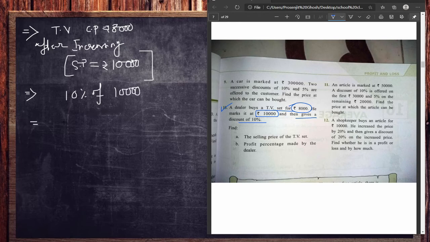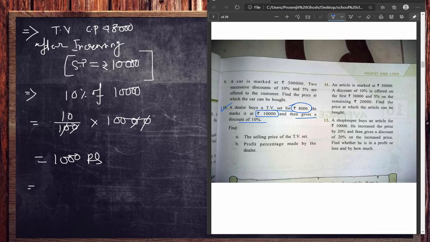So what is 10% of SP? Let me find out for you. That is nothing but 1,000 rupees. But you have to show it. So it is 1,000 rupees. So if you buy a TV from there, he will give you 1,000 rupees off.